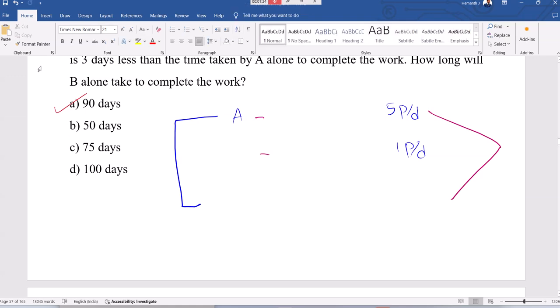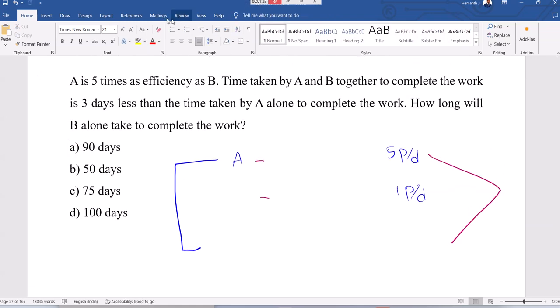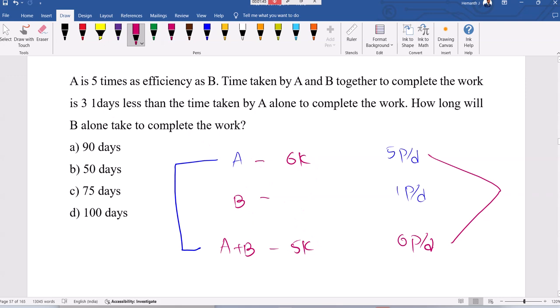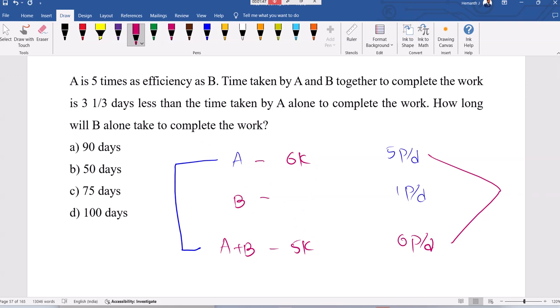As per the question, we know A is 5 times as efficient as B. Now if you observe, this is B, this is together. Together they can type 6 pages per day. Now 5 is to 6 means this is 6 is to 5. Here the difference between these two is K, that is nothing but 1 by 3. That 1 by 3 extra is there. So K equal to 3, 1 by 3 means 10 by 3 days.